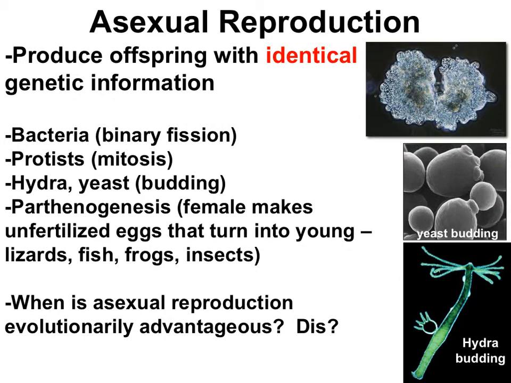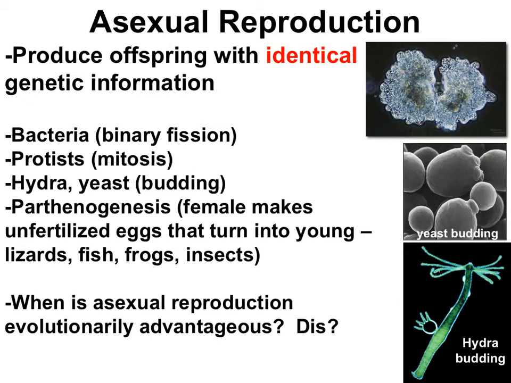Write this down. For advantages, if the individual that's reproducing asexually has fit traits, then asexual reproduction is okay. That individual that's reproducing asexually is surviving in the current environment, so all of its offspring should be able to survive too. But then what if the environment changes? In that case, it's advantageous to have genetically different offspring.